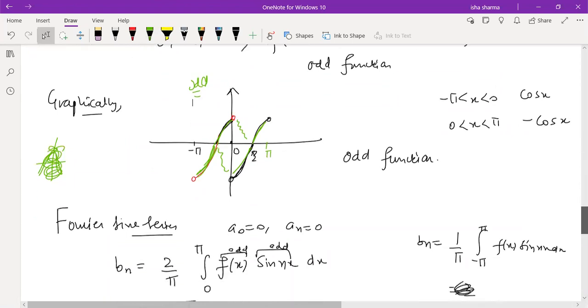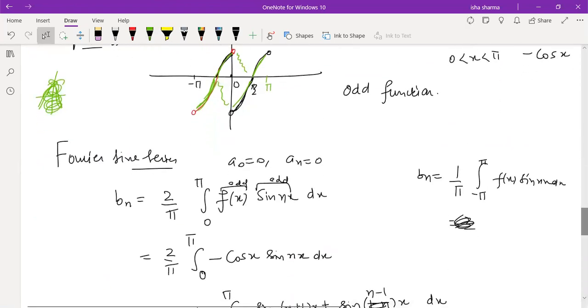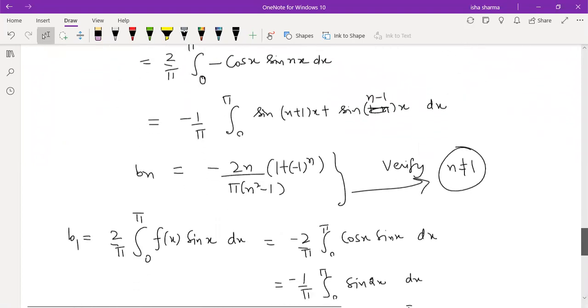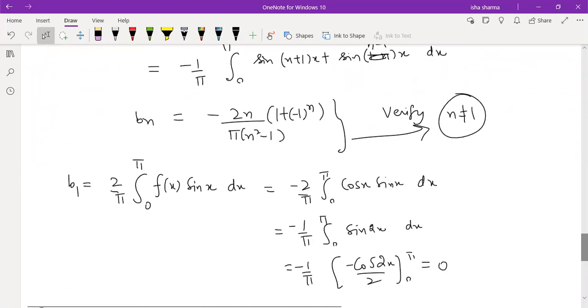Directly you just need to compute one of a naught, an and bn. Okay, so that's all for today. We are done with time. We'll do a few more examples of this odd even function checking and writing the Fourier series expansion in the next lecture, and then we'll continue towards the next topic.